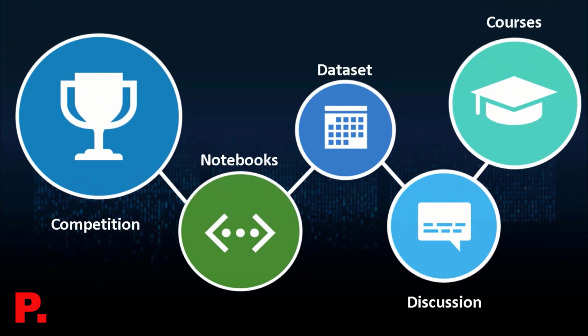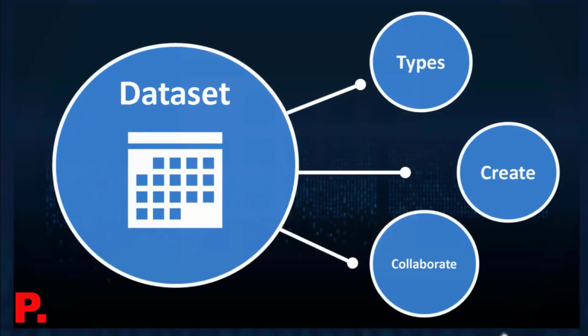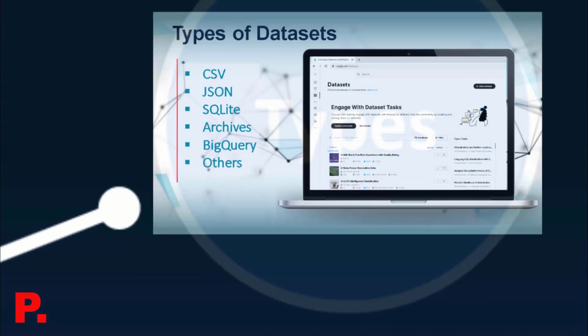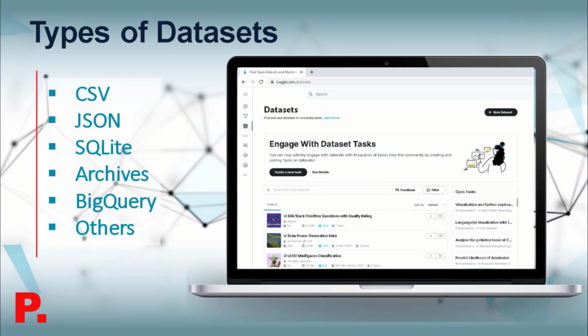Now let's come back and take a detailed look at datasets. So we will take a very high level look at the different types of datasets, how to create datasets, and how to collaborate on datasets. First, let's look at the different types of datasets that are there. As you can see, there are various different kinds of datasets: CSV, JSON, SQLite, archives, BigQuery, and others.